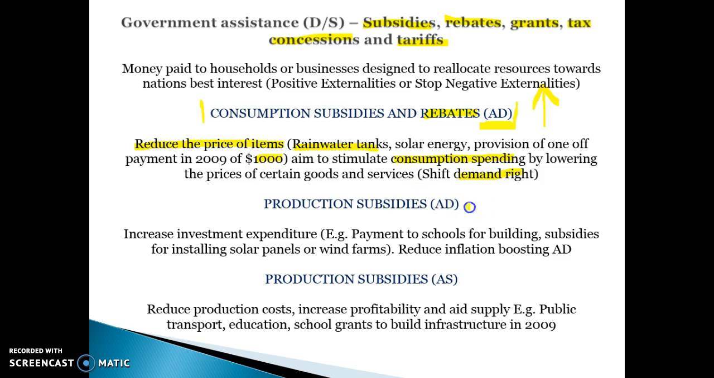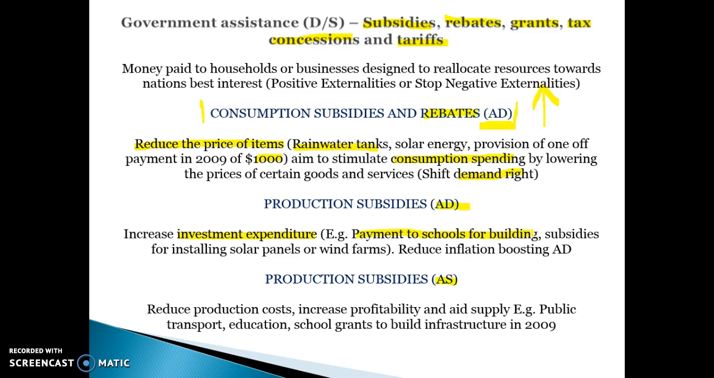Production subsidies can impact both aggregate demand and aggregate supply. The good thing about production subsidies is that they reduce businesses' costs of production, and they're often used as an incentive for businesses to invest. For example, in 2009 there was the payment to the schools for the buildings. They gave most schools upwards of around $500,000 in some instances to expand their infrastructure and improve the quality of their education. While it wasn't the best thought out plan, the idea was to try and boost investment expenditure within the economy. And they also gave subsidies for a lot of companies for wind farms and solar panels.